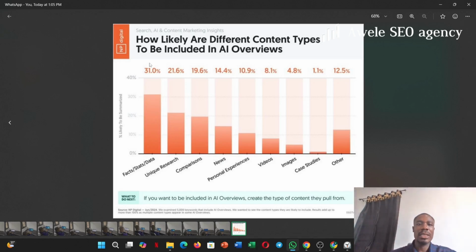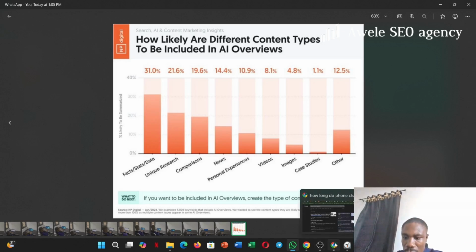Now you can see here that these are the things that are included in articles that usually make them rank in AI overviews. You can say facts, stats, and data. This is research done by MP Digital, one of the biggest digital marketing agencies in the world. So this is unique research, that's research done by yourself. Comparisons, you should structure them in a table format. News, personal experiences, videos, images. So you always include images. I'll teach you how to create images using ChatGPT for your articles, case studies, and others. So that's that.